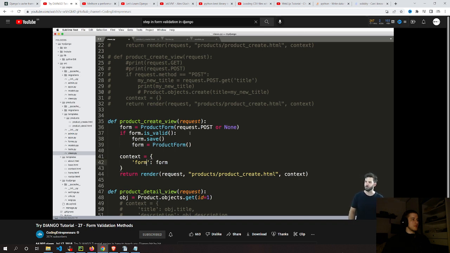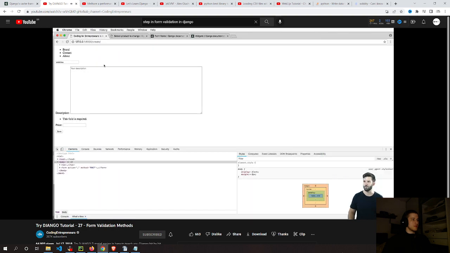Okay, cool. So now that I understand that, what I want to do is take a look further at this is_valid related stuff. So let's go ahead and make sure my form is coming through. I'm refreshing here, and I've got my price, my field is required.